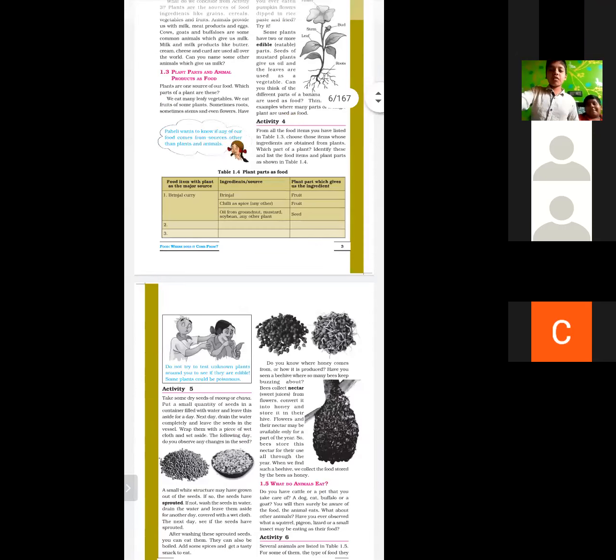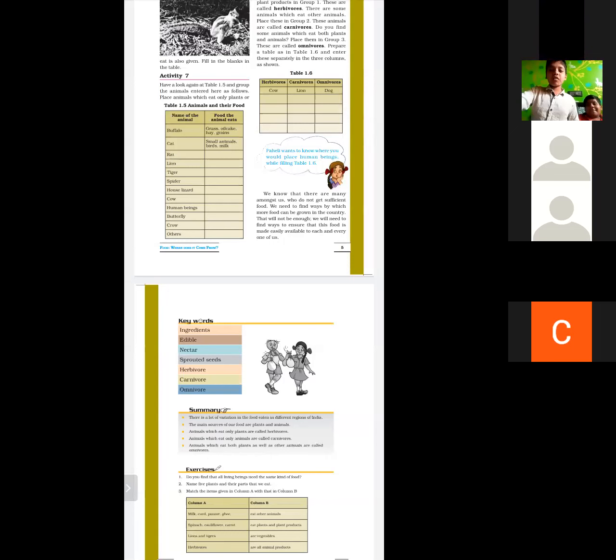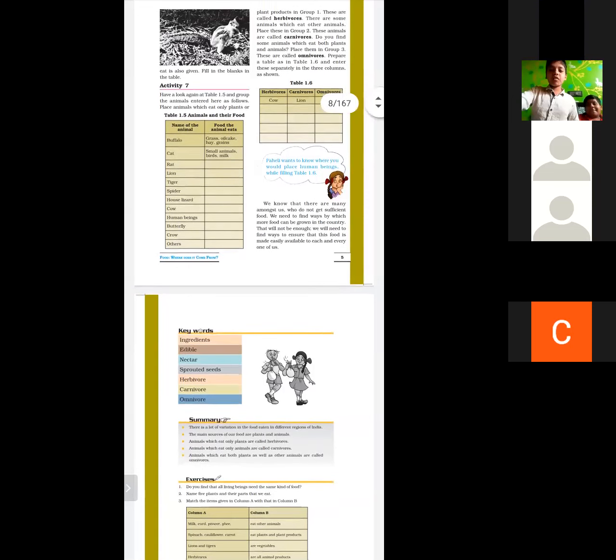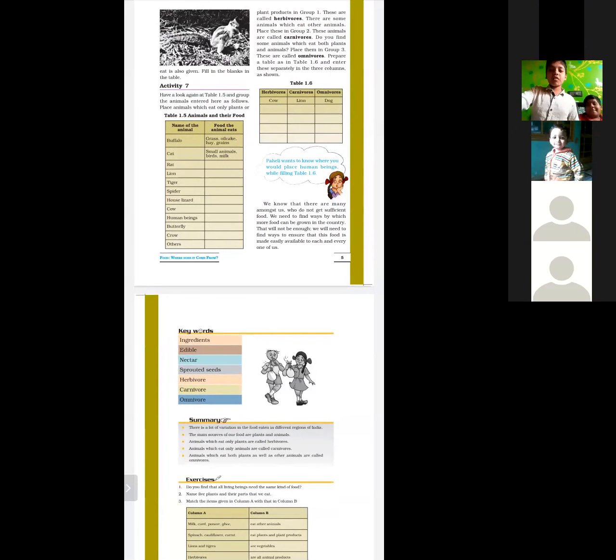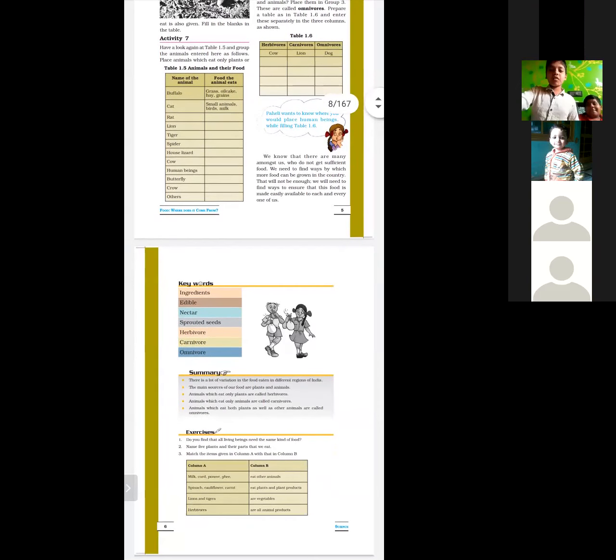Write down keywords of lesson 1. What are ingredients? Materials used to make a particular dish are called ingredients. And what do we mean by edible? The eatable part is called edible. And what do we mean by nectar? Sweet juice is called nectar. And what do we mean by sprouted seeds? The white structure seeds are called sprouted seeds.